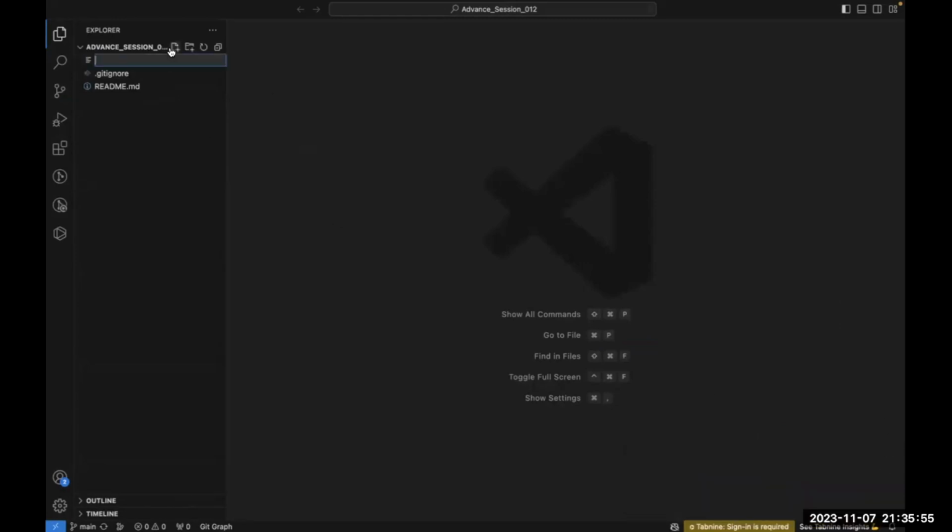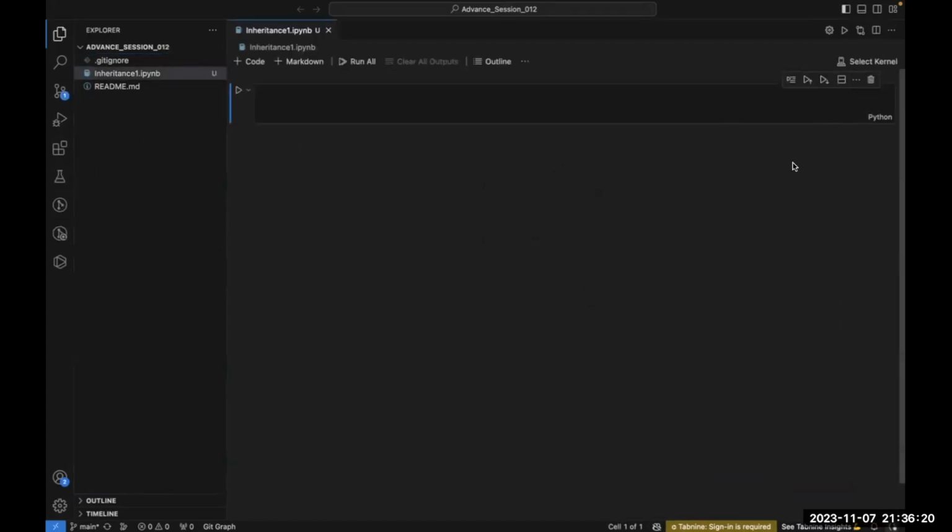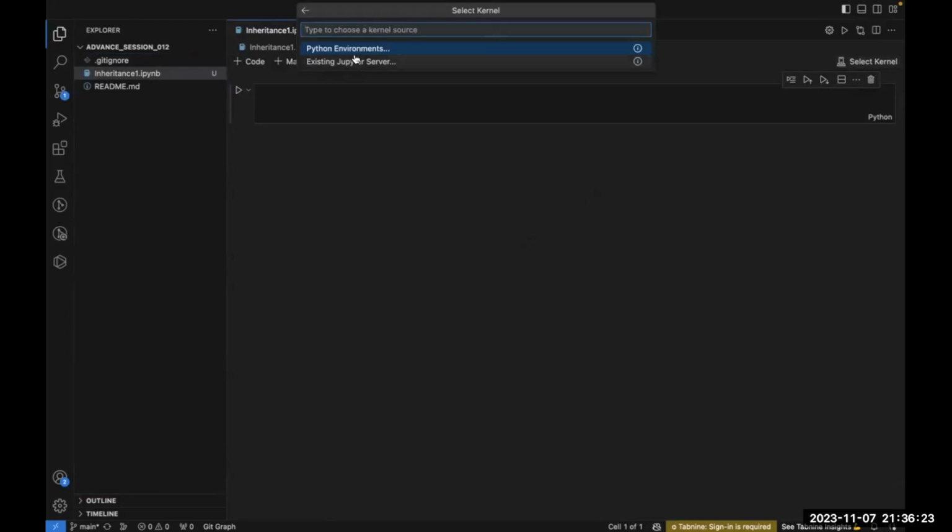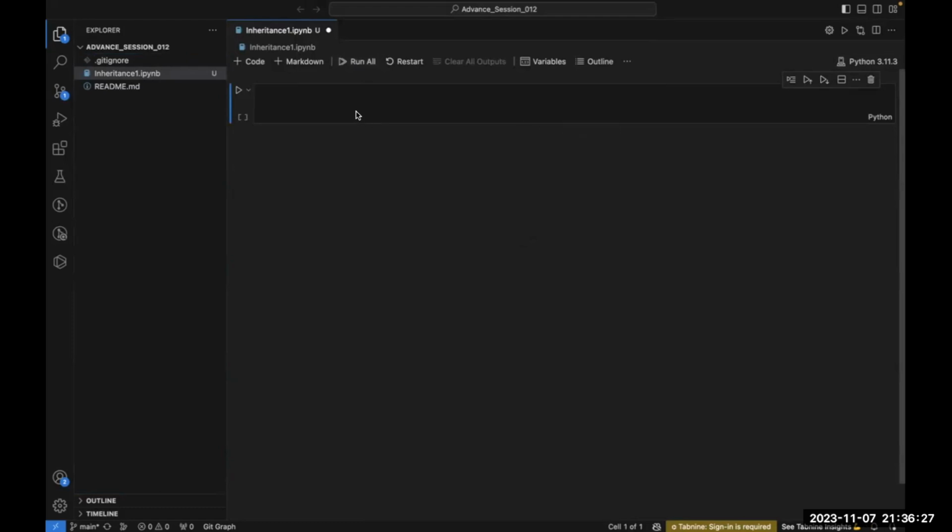Now let me create one file called inheritance1.ipynb. So let's create this file. Detect kernel, Python environment. Done.